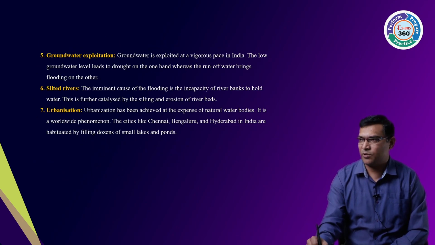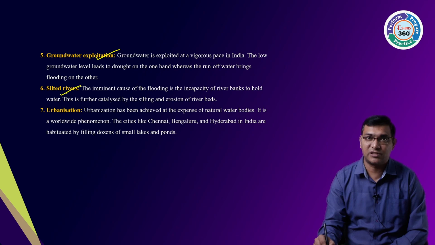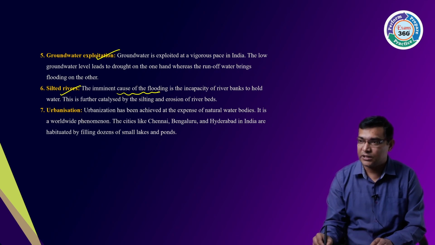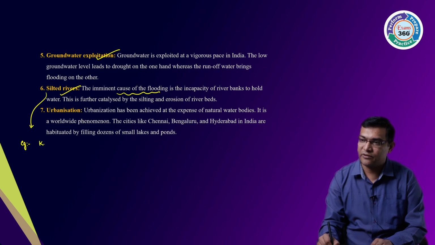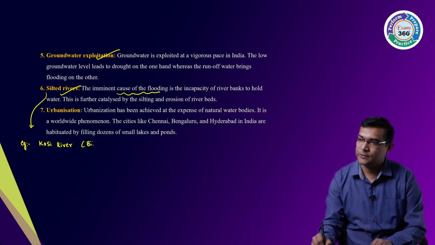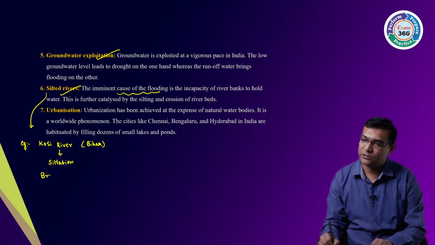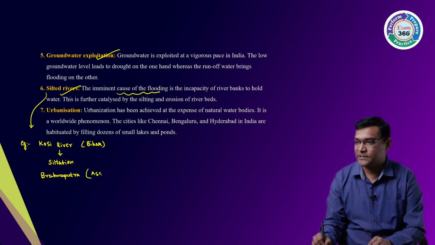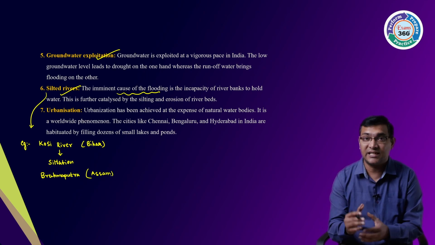Then groundwater exploitation, I told you, and the siltation of the rivers. Due to the siltation of the rivers, floods occur. The best examples I can give you are the Kosi River in Bihar, which floods because of the siltation that occurs, and also the Brahmaputra in Assam, where recent floods were also due to siltation.